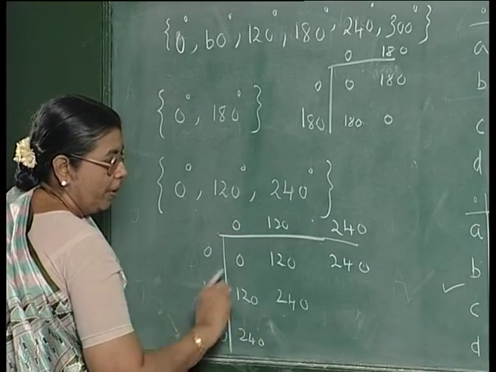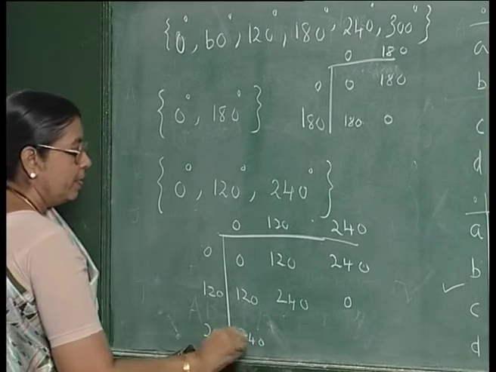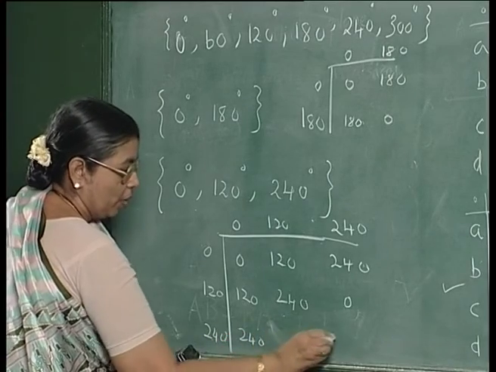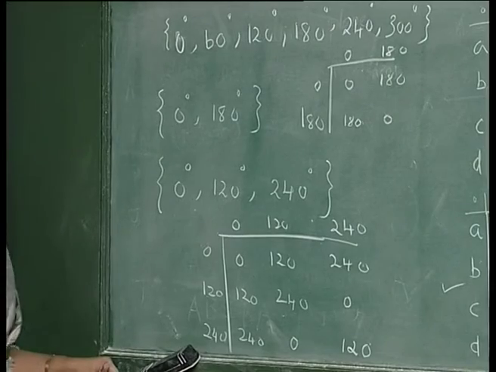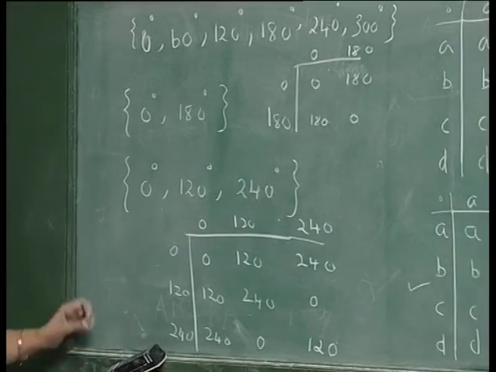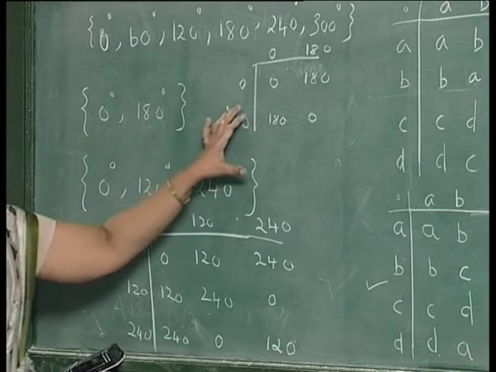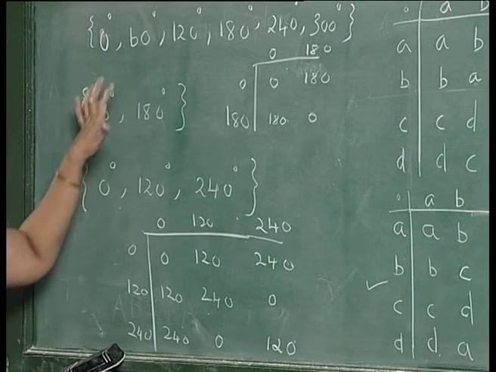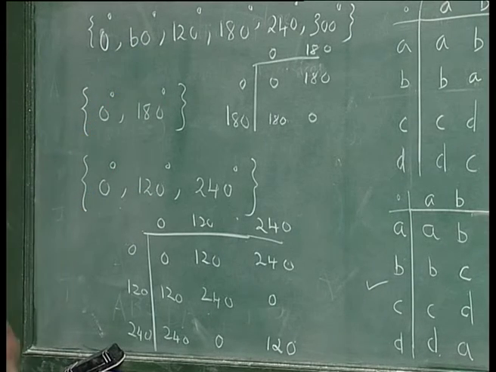If you rotate through 120 and 240, you get 360, that is 0. So, 240 and 120, you get 0, and 240 and 240, you get 480 minus 360, that is 120. So, this is the table you get for this. This is a group, this is a group. These are examples of subgroups. This is a subset of the original, so it is a subgroup. This is again a subset, so it is a subgroup.